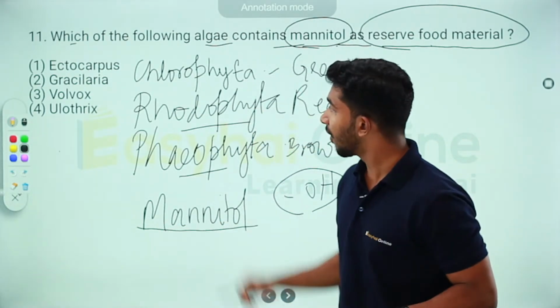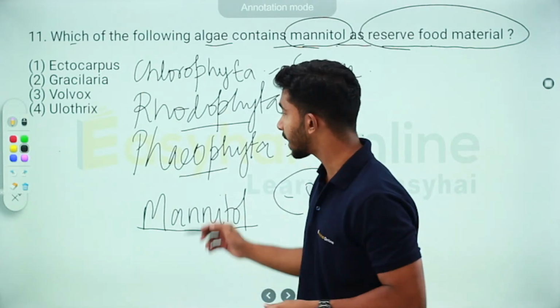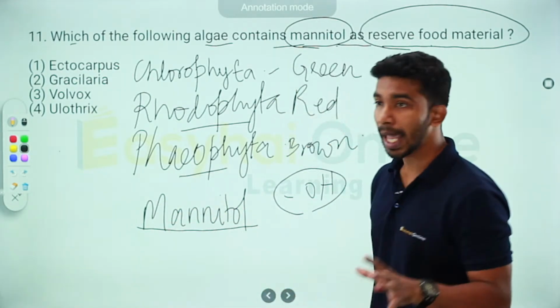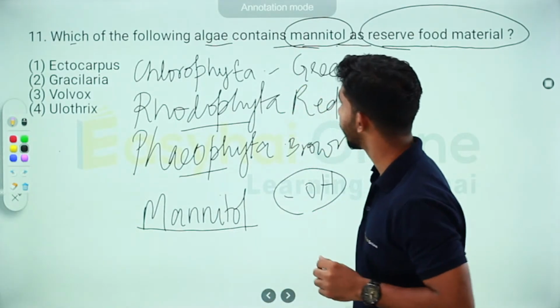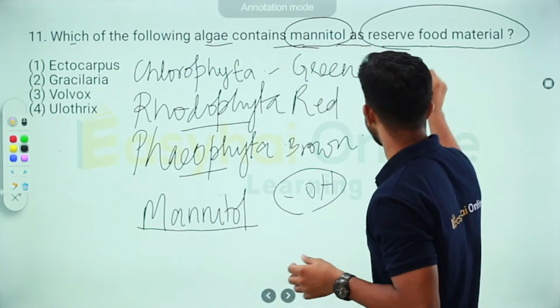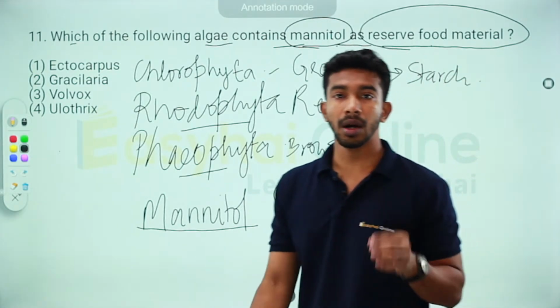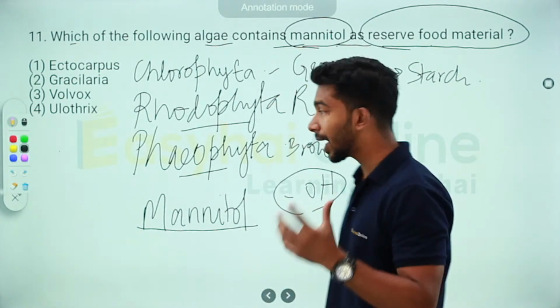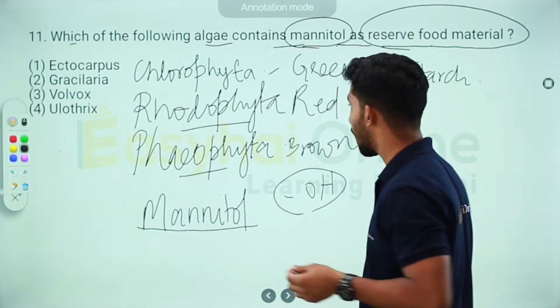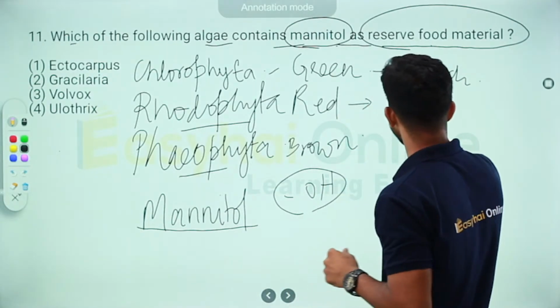Now they're asking which of these stores its reserve food as mannitol. In the NCERT textbook, it's directly given that chlorophyta stores its reserve food as starch, and rhodophyta, the red algae, stores its food as Floridian starch.